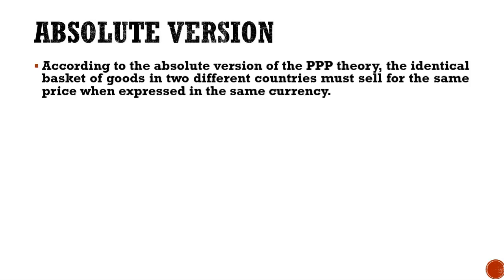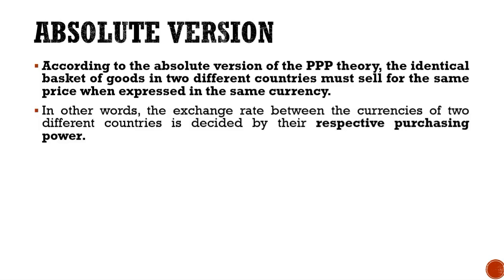According to the absolute version of the purchasing power parity theory, the identical baskets of goods in two different countries must sell for the same price when expressed in the same currency. In other words, the exchange rate between the currencies of two different countries is decided by their respective purchasing power.